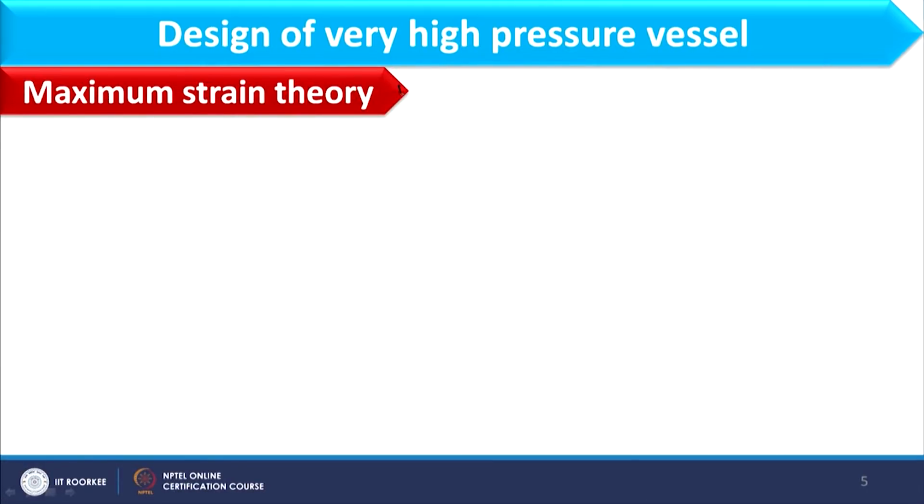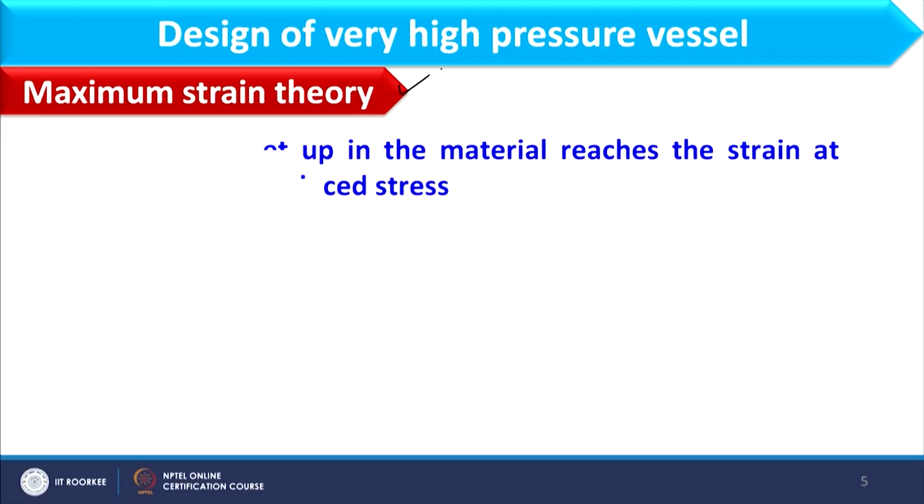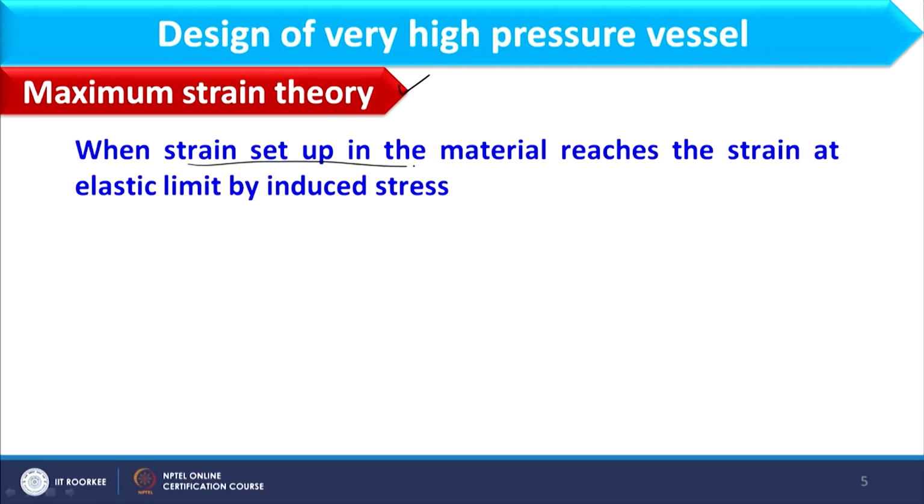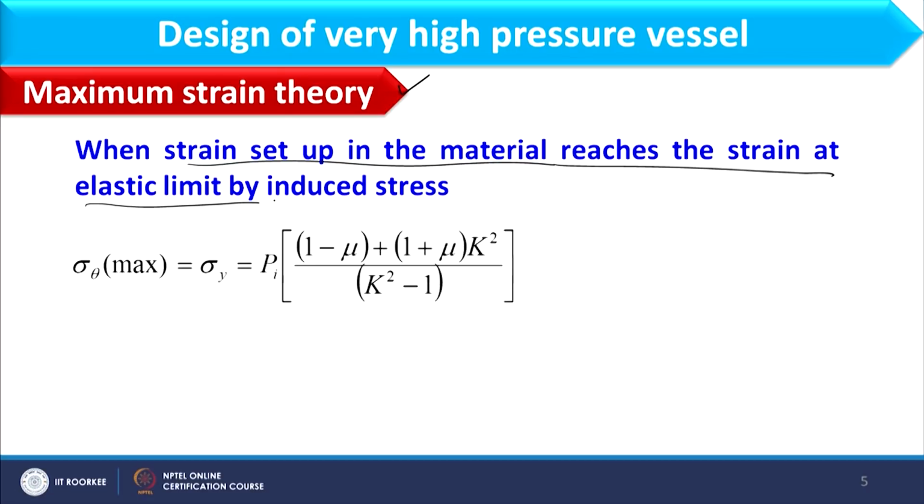The second theory is the maximum strain theory. According to this, when the strain set up in the material by induced stresses reaches the strain at the elastic limit, failure will occur, and that is the condition for design. Considering that, we can have the expression (1 minus mu plus (1 plus mu) k square divided by k square minus 1) into p, which will be considered as sigma y.